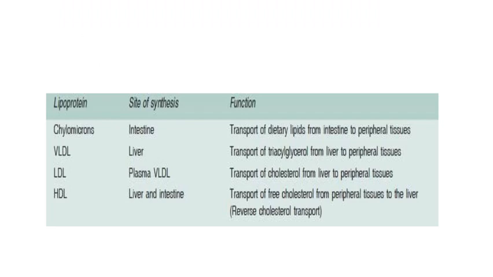So this table explains the overall functions of these lipoproteins. Once again, chylomicrons transport dietary lipids from the intestine to peripheral tissues. VLDL transports TG from the liver to peripheral tissues. LDL transports cholesterol from the liver to peripheral tissues. HDL transports cholesterol from peripheral tissues to the liver.